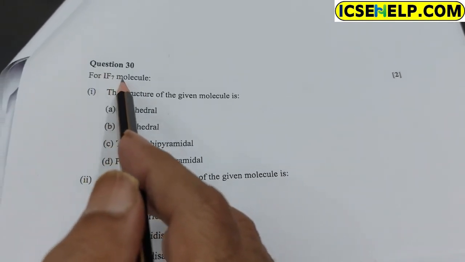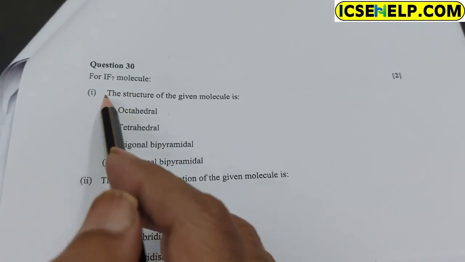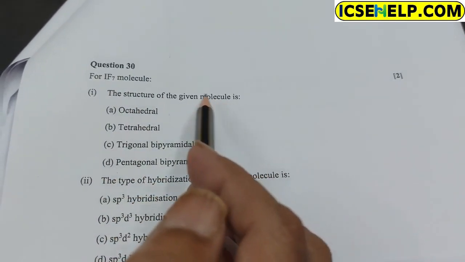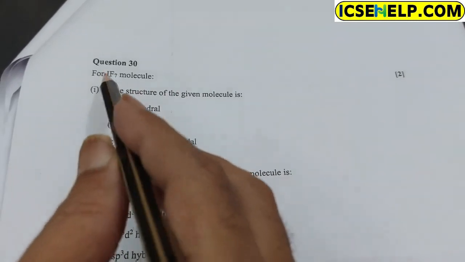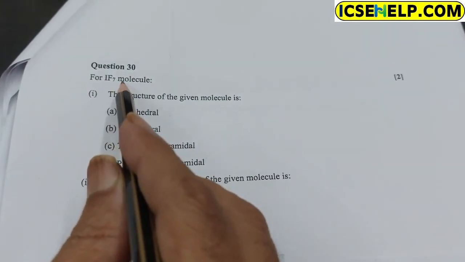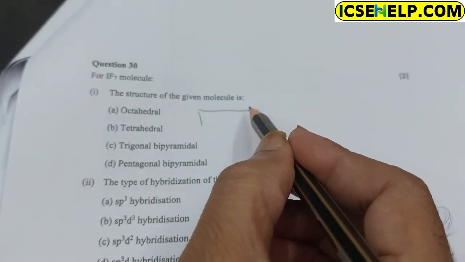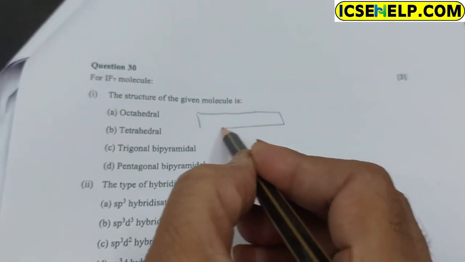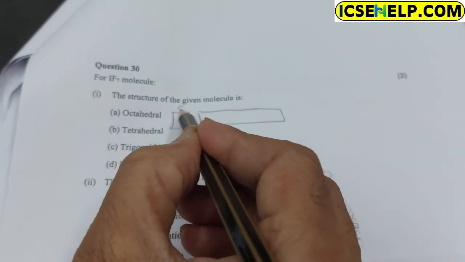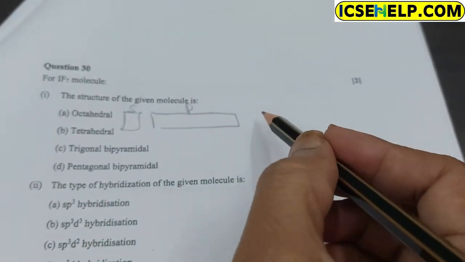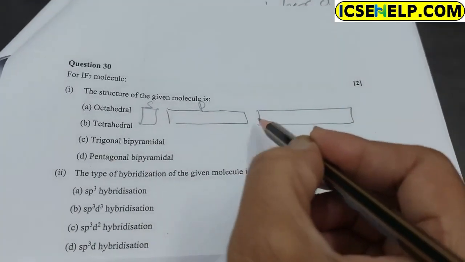In question 30, for the IF7 molecule, first the structure of the given molecule. In the iodine molecule, the hybridization state involves S, P and D orbitals.